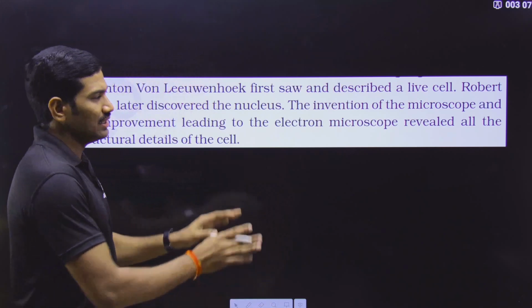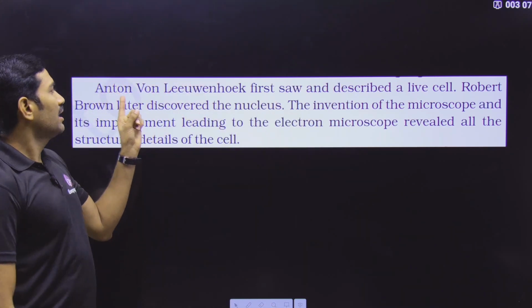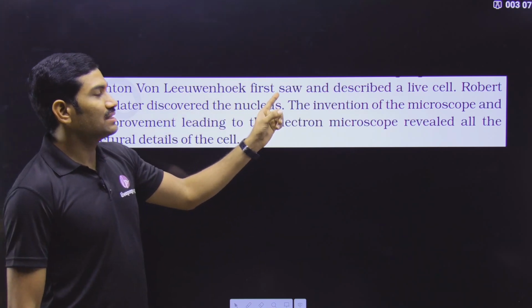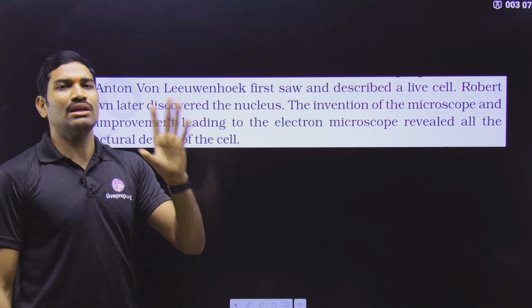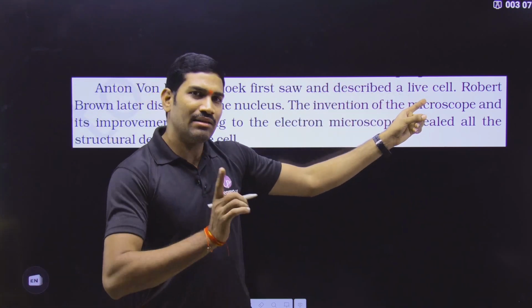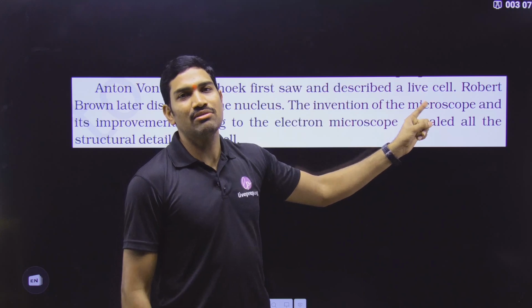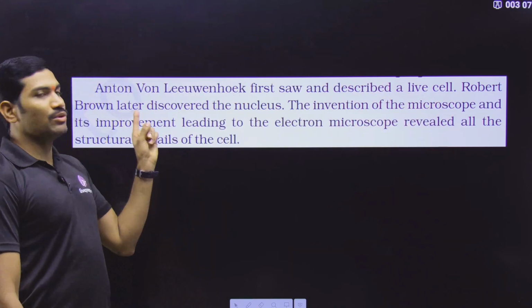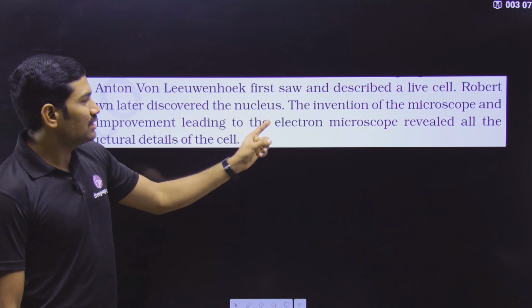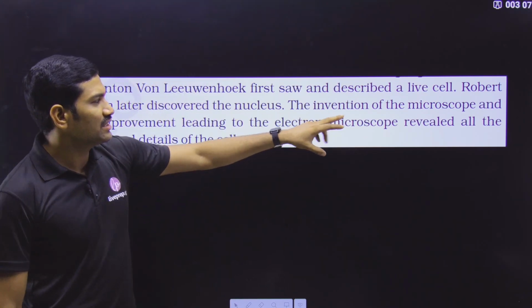Before going with that, first we will read some of the sentences given in NCERT. Antony van Leeuwenhoek first saw and described a live cell. Simply they are talking about a live cell. Is it an animal cell or a plant cell? Specifically, it is the animal cell observed by Antony van Leeuwenhoek. Next, they say that Robert Brown later discovered the nucleus that is present inside the cell.